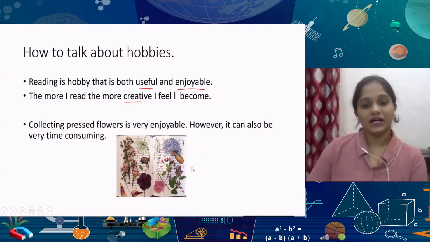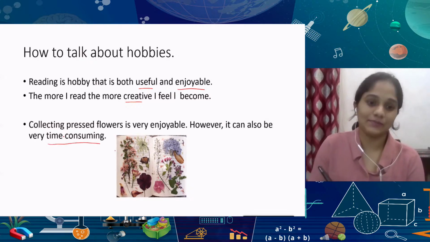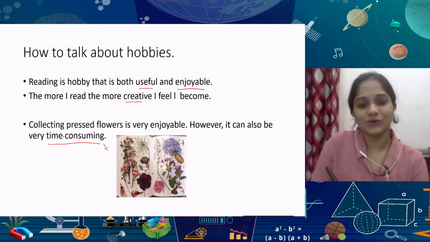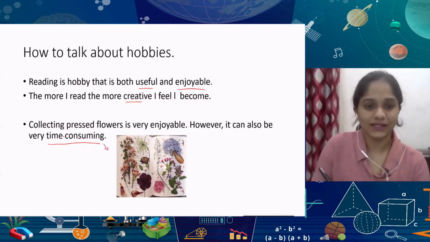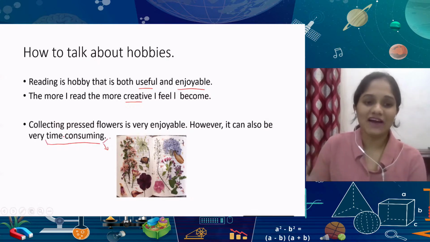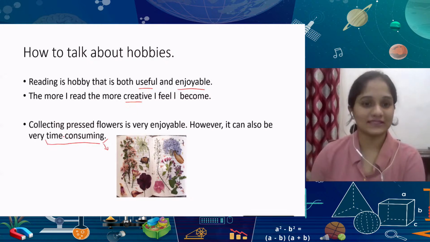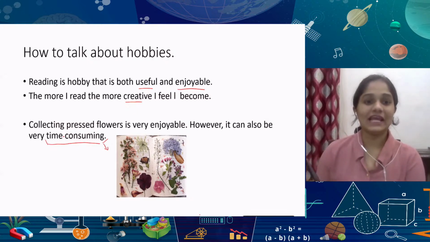Okay, now the next one that you can see here. Okay, collecting pressed flowers is very enjoyable. However, it can also be very time consuming. What you have here is an indication that this hobby takes up quite a bit of time. There's something else you can notice with a word like time consuming. You don't have to write collecting pressed flowers takes up a lot of my time. Okay, you just use a word like time consuming. It indicates a lot more in those two words than you need to mention sometimes in a full sentence.